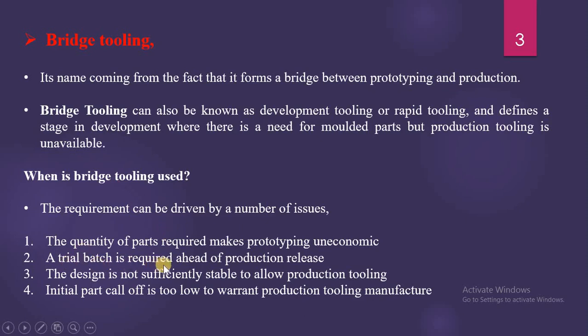Second, a trial batch is required ahead of production release. Means we have to manufacture a batch of products before actual mass production, then we will go for bridge tooling. Third, the design is not sufficiently stable to allow production tooling. Means if your design is not perfect enough to be applied directly for production tooling, we will go for bridge tooling.